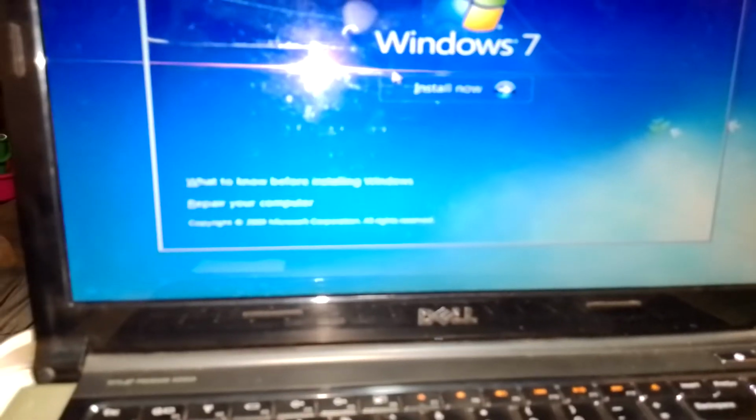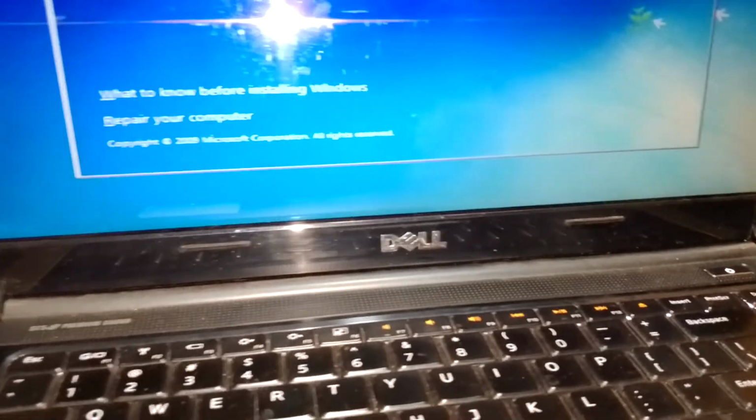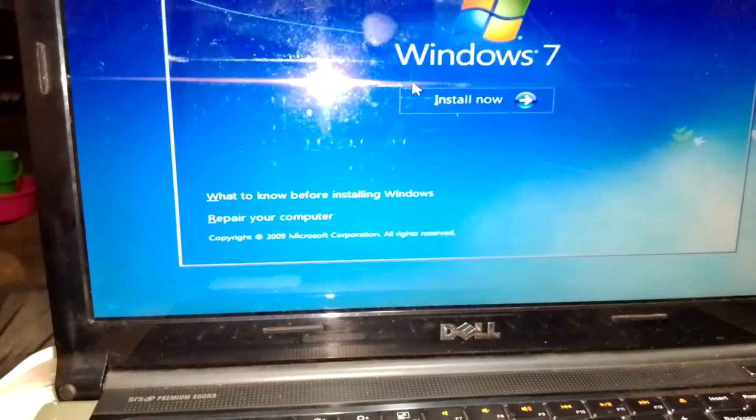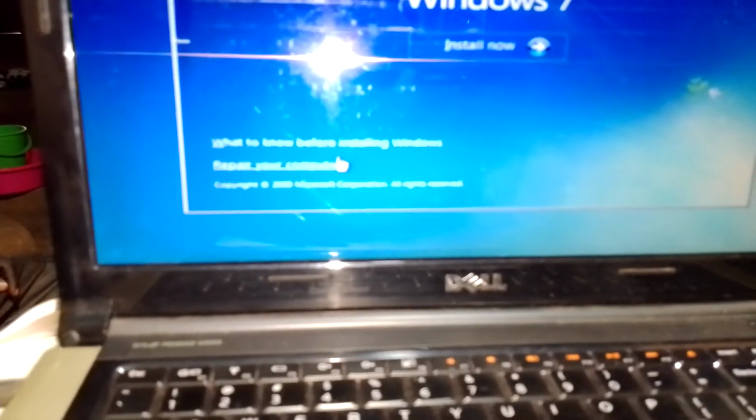There are times when such an instance happens where your PC keeps rebooting. Assuming you have other software or data on the PC, you don't need to go directly to install. You just go directly to repair your PC.